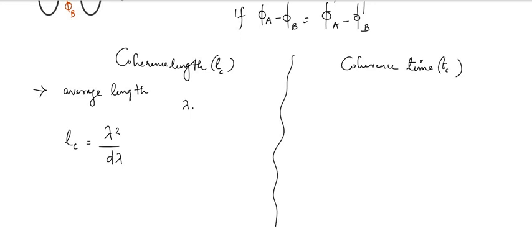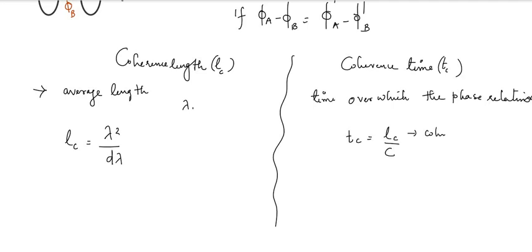And another one is coherence time. That is the time over which the phase relationship is maintained. The coherence length is the average length; here, this is the time over which the phase relationship is maintained. So coherence time Tc is equal to Lc divided by C, where Lc is the coherence length and C is the velocity of light in vacuum.